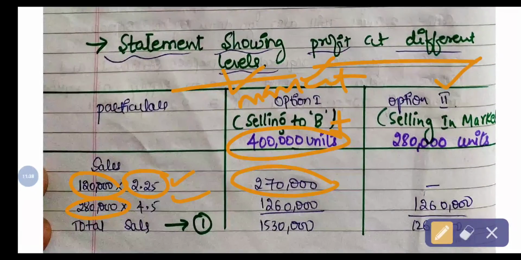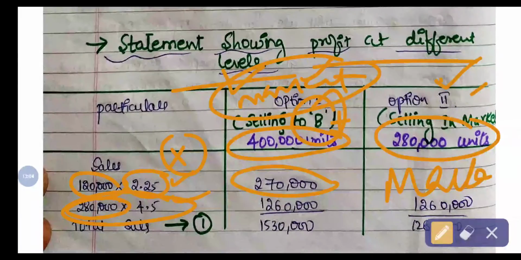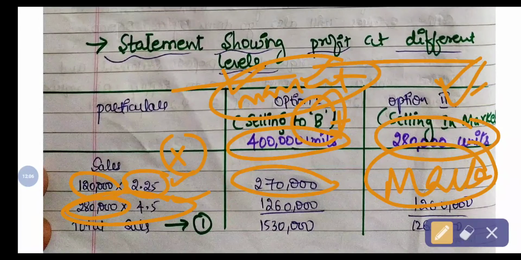So this is the first option where they are covering the market as well as department B. Next, in the second option, they are not agreeing with this price. They want only 4.50. So they cancel the orders of department B and they are only manufacturing 2,80,000, that is, only selling to the market. In the first option they are covering the market and department B also, but in the second option they are only covering the market, whatever target market they have.